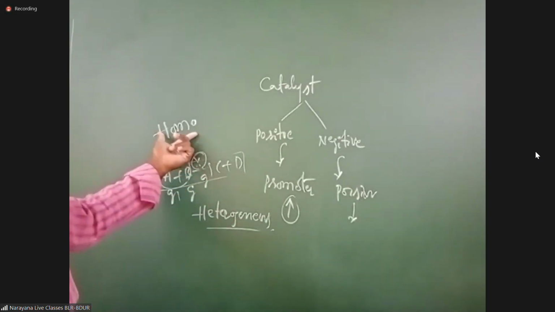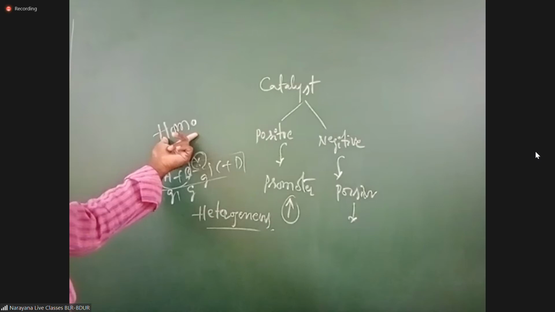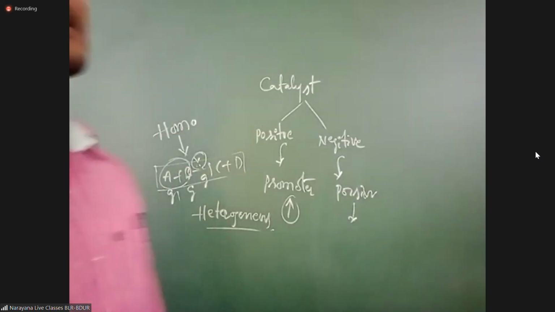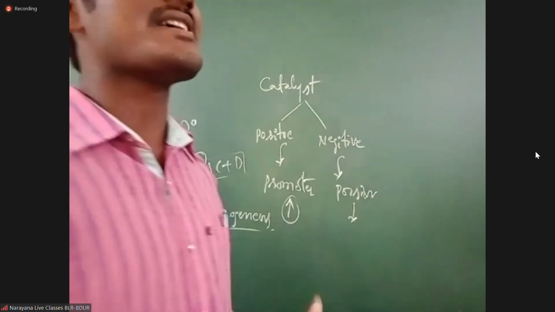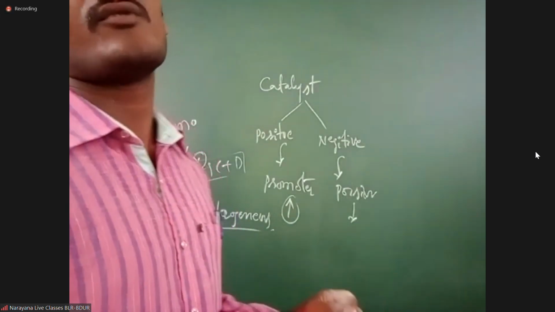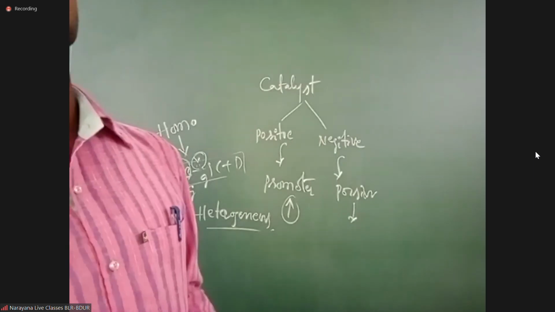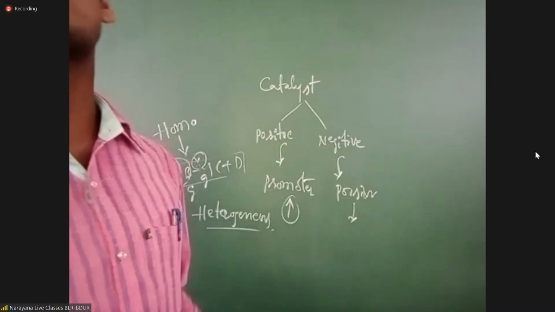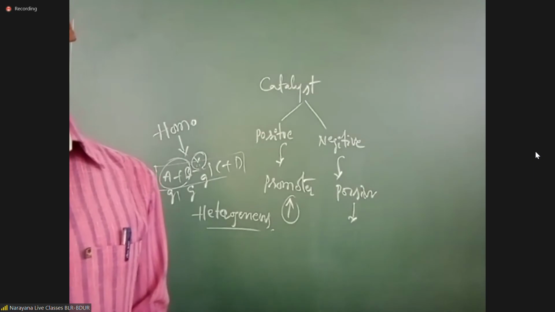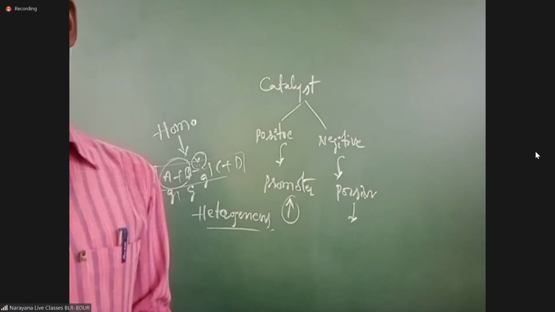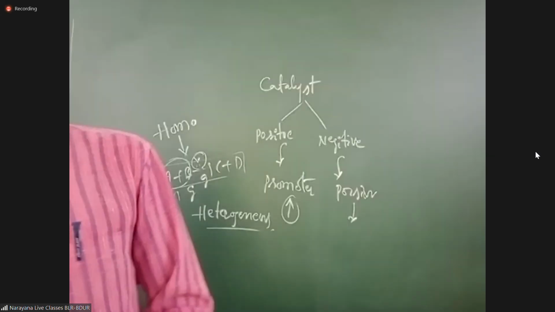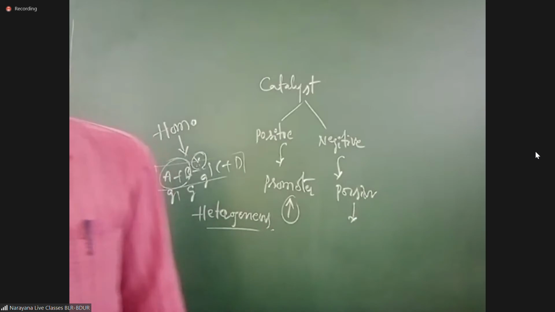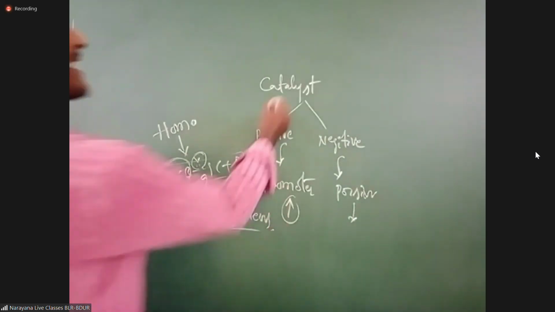Next, what is meant by homogeneous catalyst and heterogeneous catalyst? Homo means same phase, hetero means different phase. In a chemical reaction, if the catalyst and reactants are in the same phase, then that is called homogeneous. We will see examples now. Next, heterogeneous means what, students? In a chemical reaction, if the catalyst and reactants are in different phases, then that is called a heterogeneous catalyst. Is it clear or not? First, everyone, keep the heading: Catalyst.